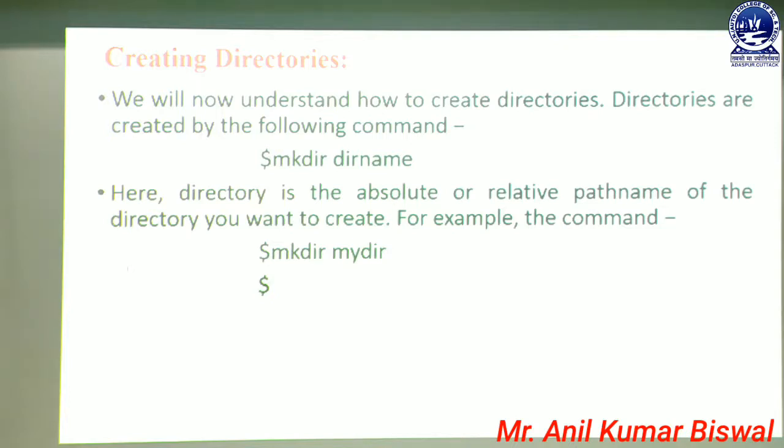But there are some problems in our directory concept. If a user wants to create more than one directory, we must take the help of the mkdir command. Without the mkdir command we can never create more than one directory in our file management system. Inside a file management system we also have the directory management concept, which always depends on user requirements. If a user is not interested in creating more than one directory, there is no need to use the mkdir command multiple times.